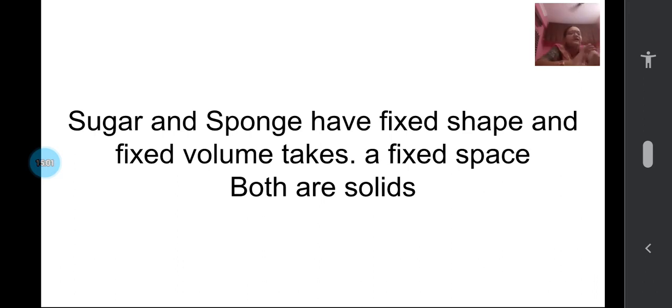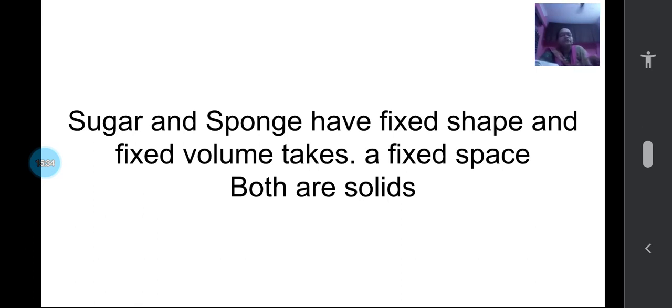Even any powder is made up of small particles, and each and every particle has a fixed shape. Even though you can change the shape of the sponge or clay or dough, they are solids only because they have a fixed shape. Only by squeezing or pressing are we changing the shape. So both the sugar and sponge are solids.